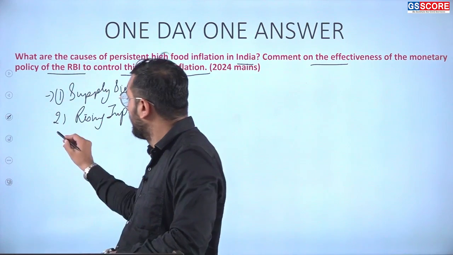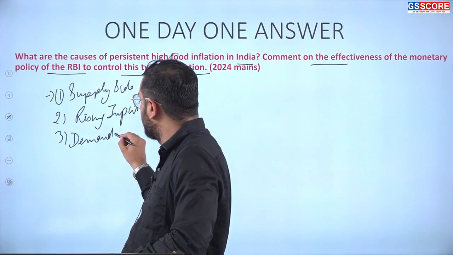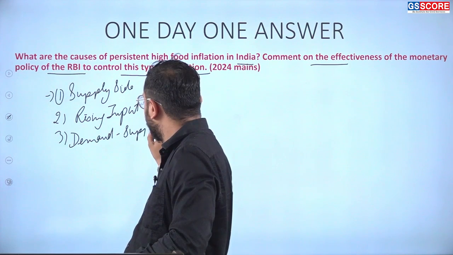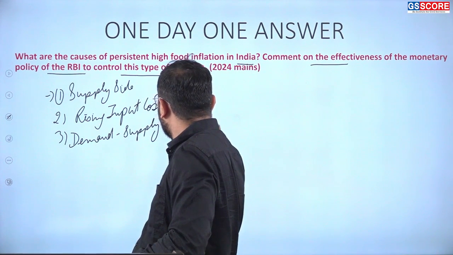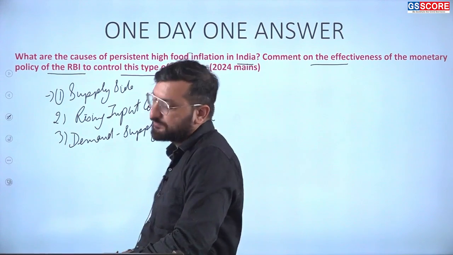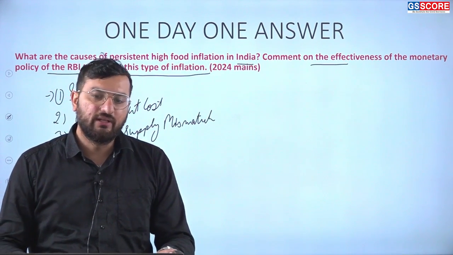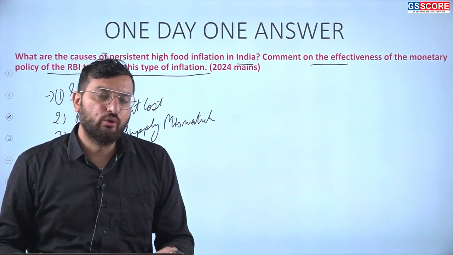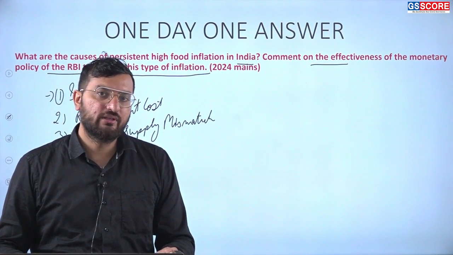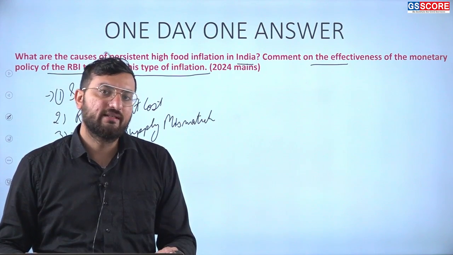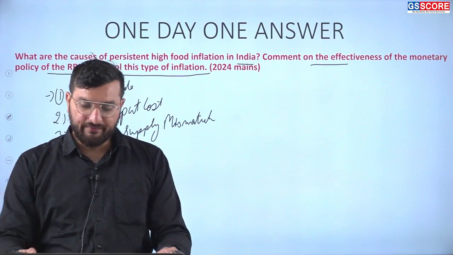Then demand supply mismatch can be there. In this part you can write about the weaknesses of the agriculture sector: outdated farming techniques that farmers are using right now will lead to lesser supply in the market. That can be a big problem, low productivity.